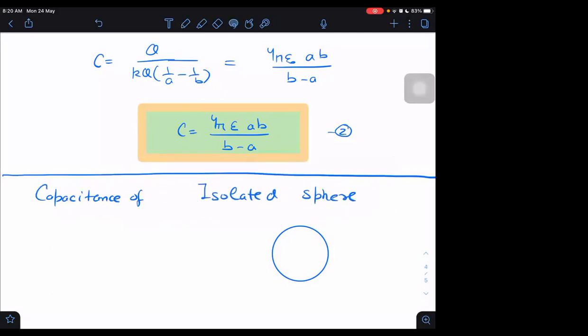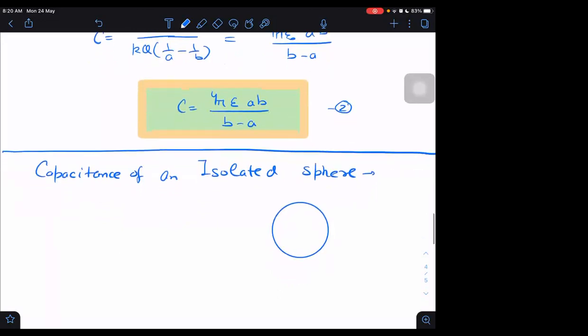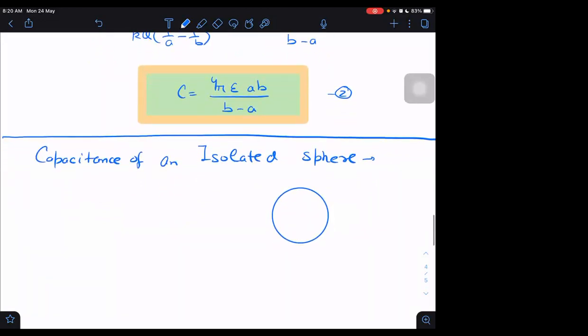Capacitance of an isolated sphere. What is the capacitance of an isolated sphere? That would be 4 pi epsilon naught A.